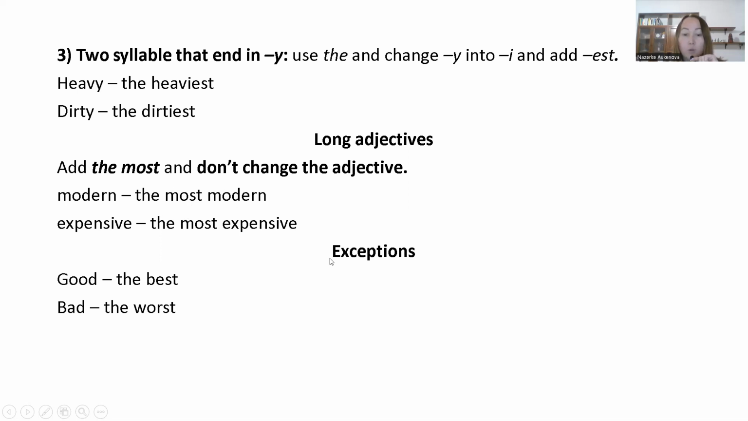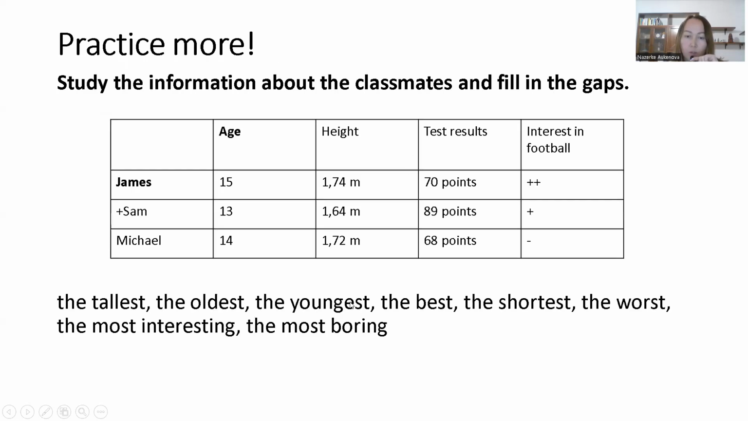And we also have exceptions, like irregular nouns and irregular verbs, right? These are exceptions that we have to remember and learn by heart. Good will be, in the superlative, the best. Bad, the worst, and so on.